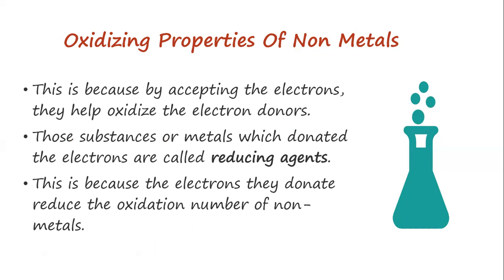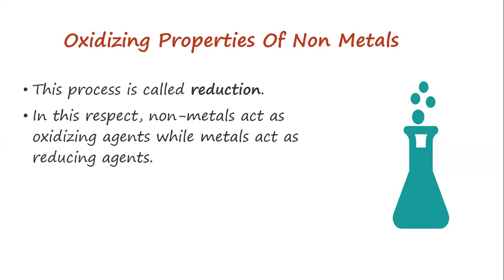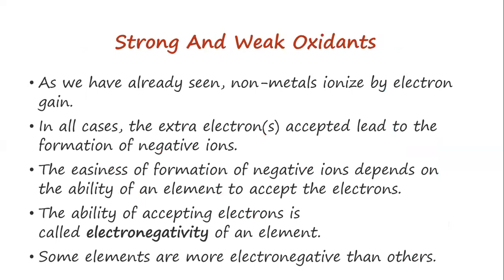Now, those substances or metals which donate the electrons are what we call the reducing agents. This is because simply the electrons reduce the oxidation number of the nonmetals. Now, in this respect, the nonmetals simply act as the oxidizing agents, while the metals act as the reducing agents. I hope that's clear. Now, let's see the strong and the weak oxidants.